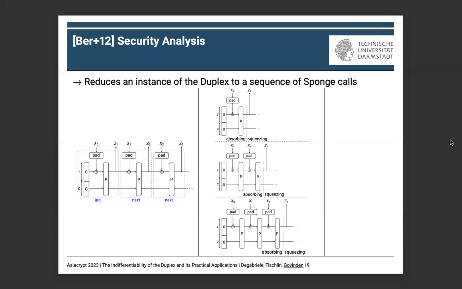And then, using the indifferentiability of the sponge from the random oracle, it was then argued that you could reduce an instance of the duplex in the ideal permutation model to a sequence of random oracle calls.